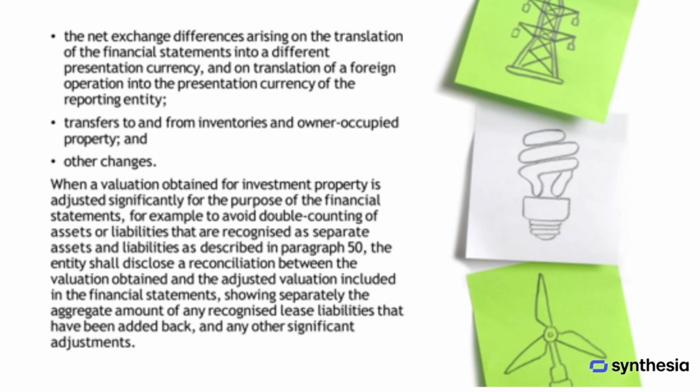If a valuation of investment property is significantly adjusted for financial statement purposes, such as to avoid double counting assets or liabilities that are recognized separately, the entity must disclose a reconciliation between the obtained valuation and the adjusted valuation presented in the financial statements. This should separately show the total amount of any recognized lease liabilities that have been added back and any other significant adjustments made.